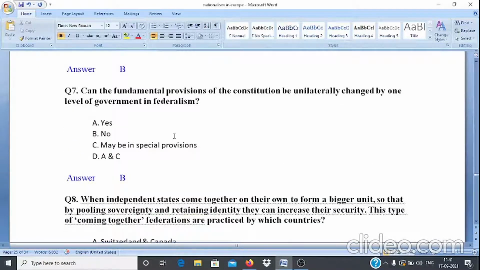Question number 7. Can the fundamental provisions of the Constitution be unilaterally changed by one level of government in federalism? Options are A. Yes, B. No, C. May be in special provisions, and D. A and C. And the answer is option B.